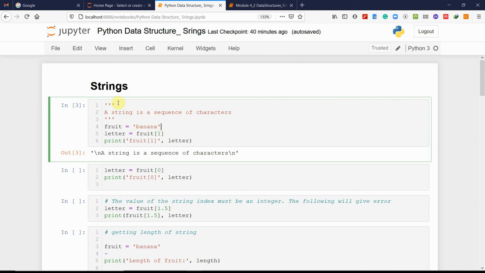You will see, if we write three quotation marks, single or double, and write a sentence in between them over one or two lines, it will print the string. For example, a string is a sequence of characters, and this is printed there.